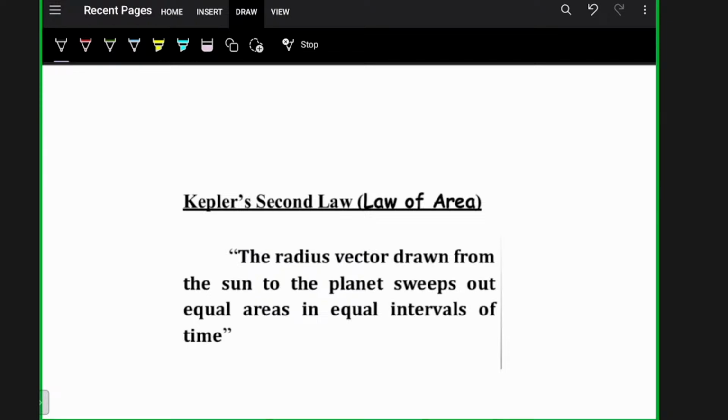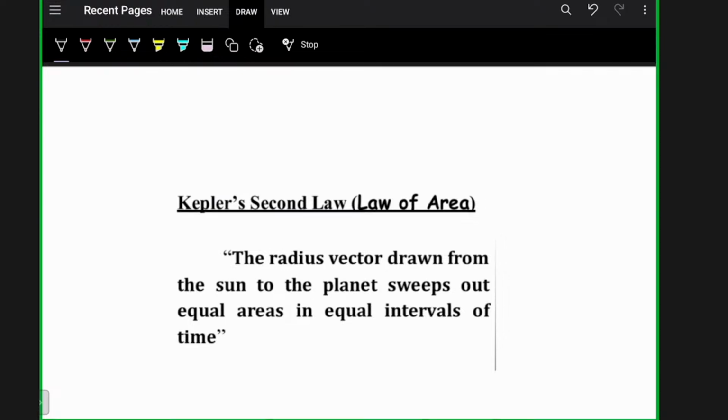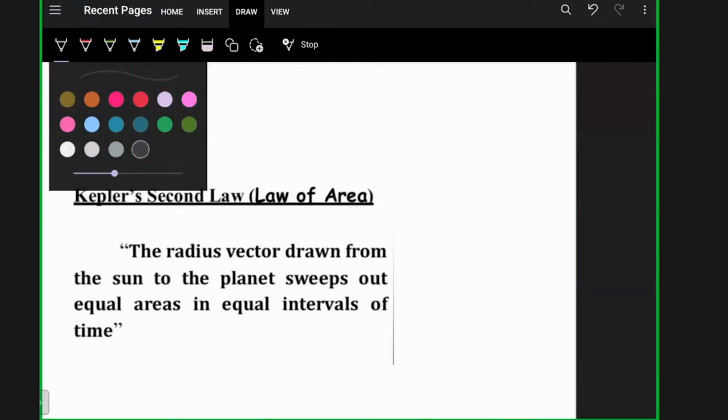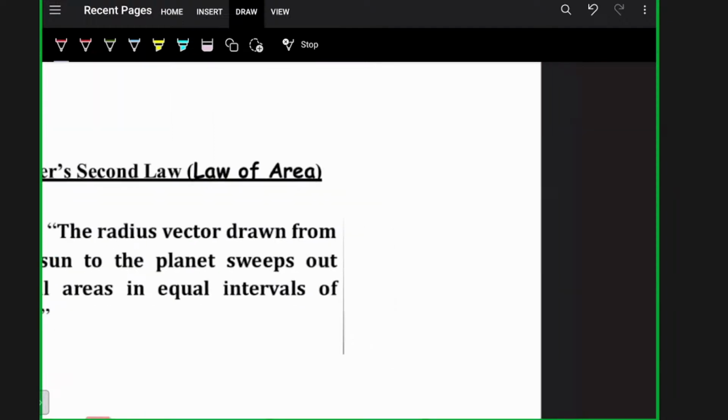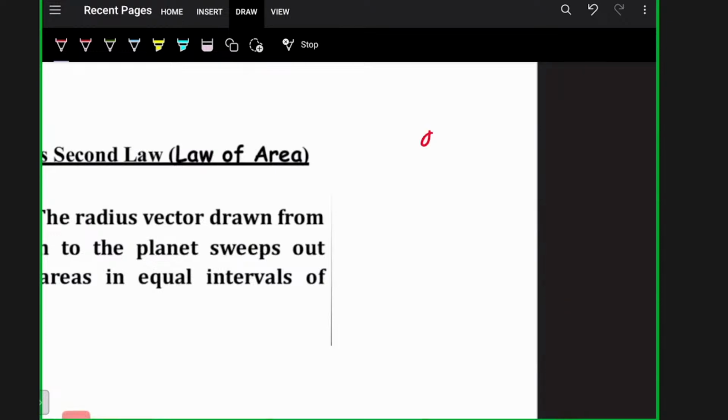Its definition goes as: the radius vector drawn from the sun to the planet sweeps out equal areas in equal intervals of time. That is Kepler's second law for MCQ solving. We have to remember this equation: dA divided by dt is equal to L by 2m, which is actually constant.